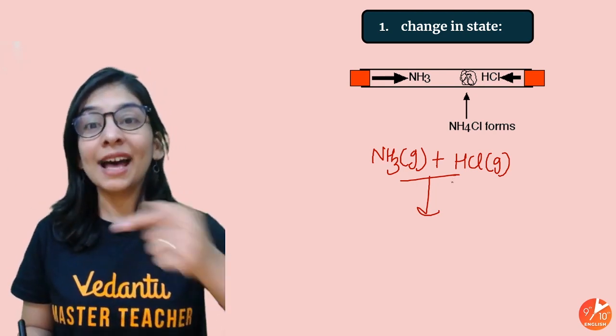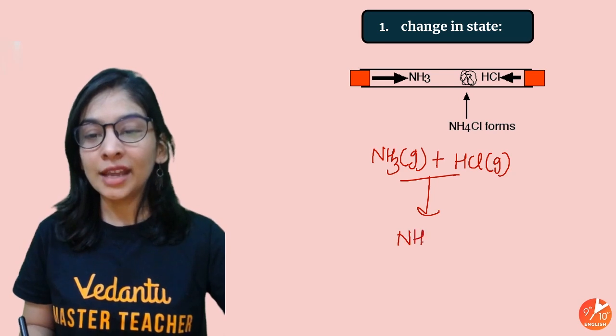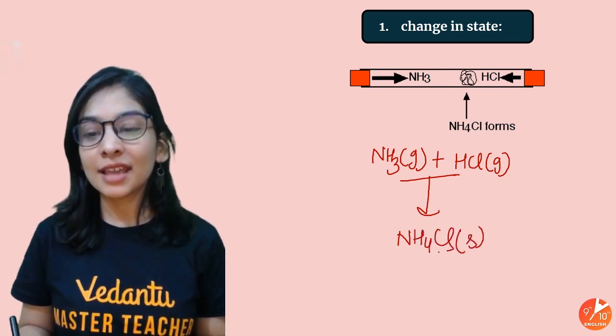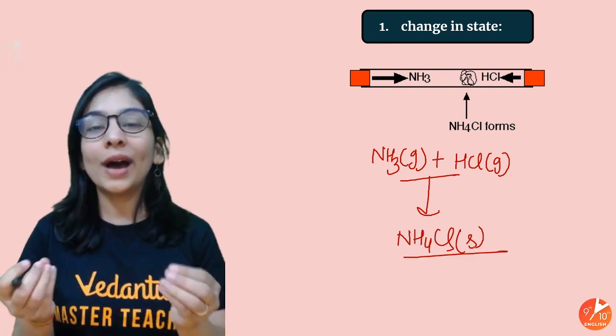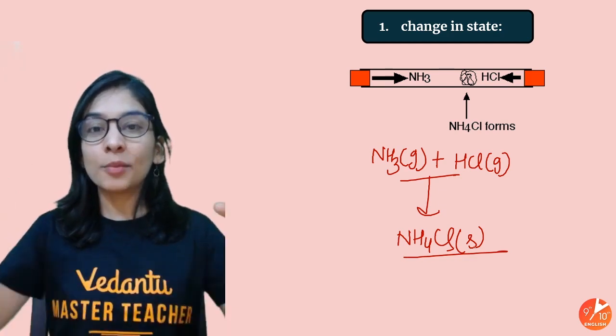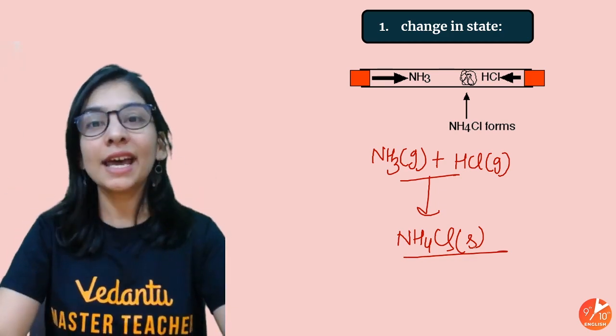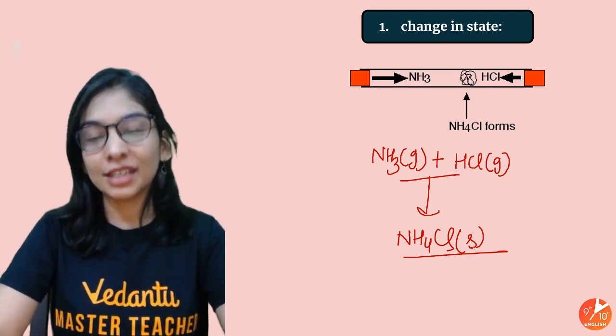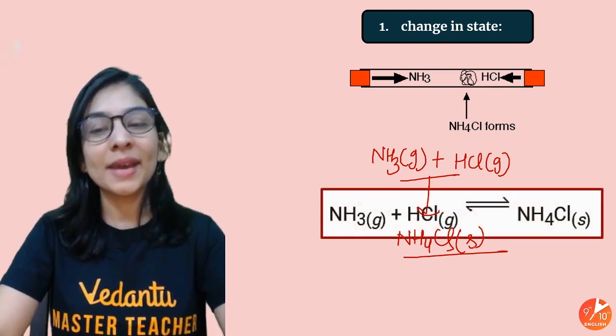Otherwise, it's just a gas. So these two gases are going to react with each other, a kind of combination. They are going to combine to give a single substance, that is ammonium chloride, white color, powder type of a substance in solid form. So I observe by reacting two gases, what did I get? I get my ammonium chloride in solid form. Change in state, best example.